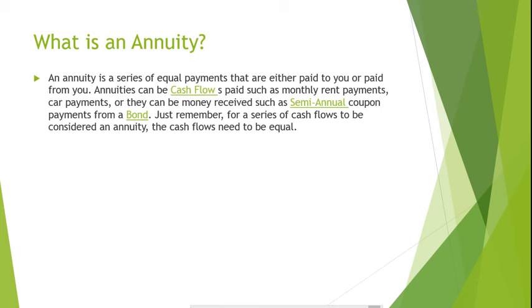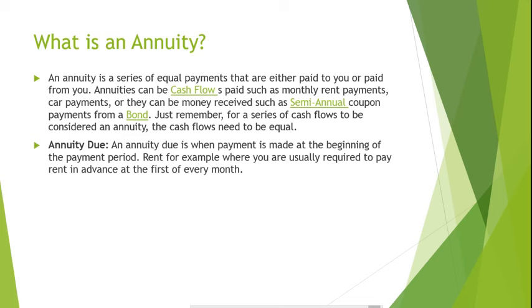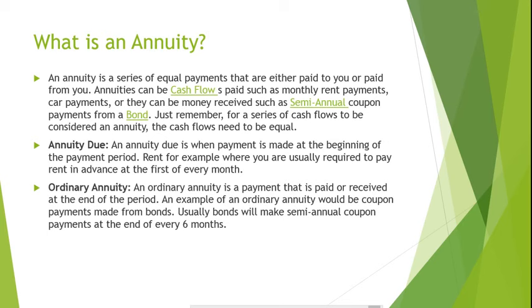An annuity due is when a payment is made at the beginning of the payment period, rent for example, where you're usually required to pay at the first of every month. An ordinary annuity is a payment that is paid or received at the end of the period. An example of an ordinary annuity would be a coupon payment made from bonds. Usually, bonds will make semi-annual coupon payments at the end of every 6 months.